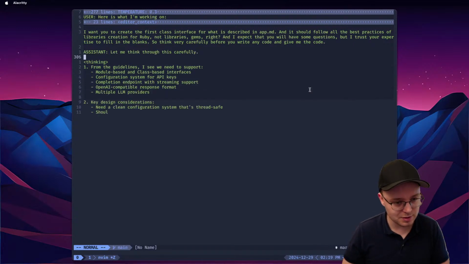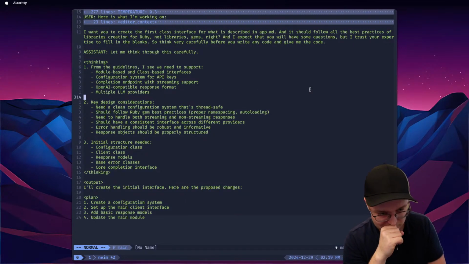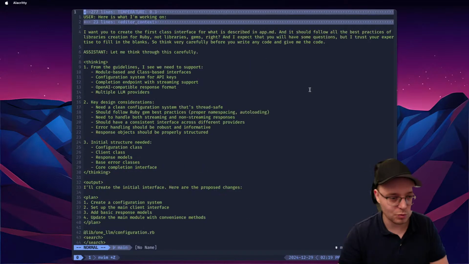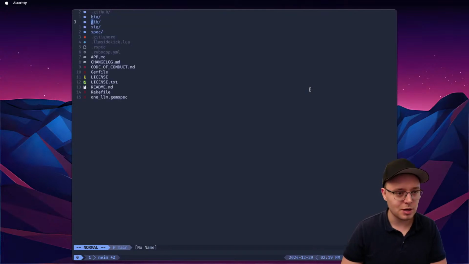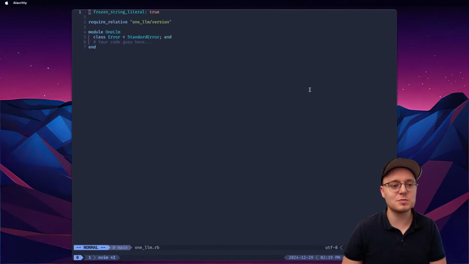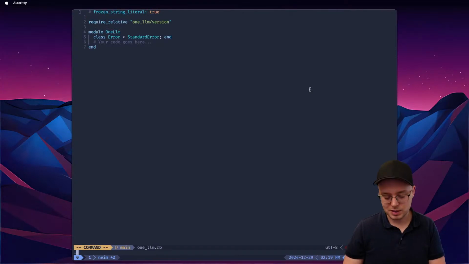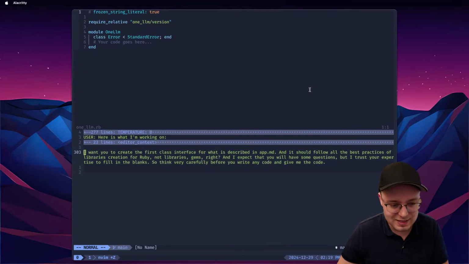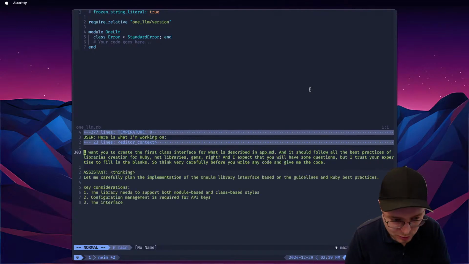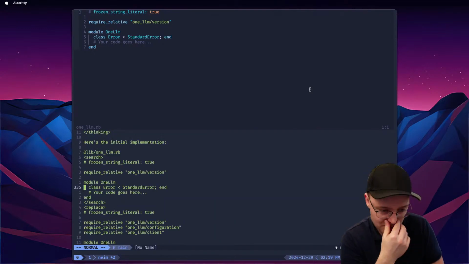Okay, I'll do some magic sauce. It's thinking, again part of my plugin. And what model are we using? Oh, we're using Sonnet here. No, we're not using Sonnet here. This is because of the way my thing works. I can just do the same thing here. I can just say LD and then I'll choose DeepSeek. I was like, why is it so slow? We're working with DeepSeek today, not Sonnet. No Sonnet today.